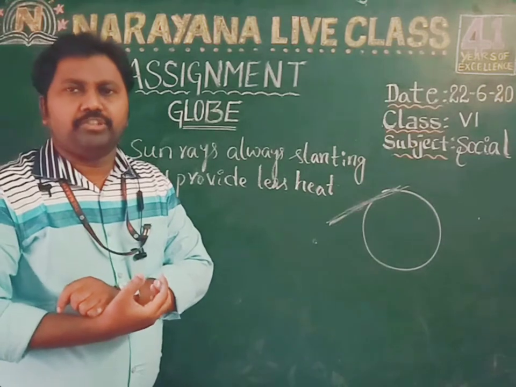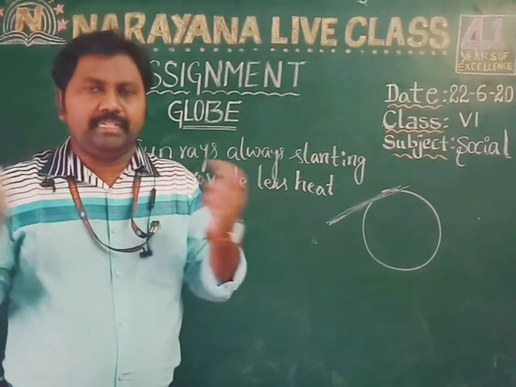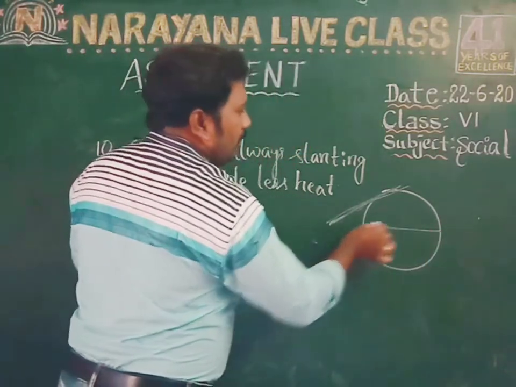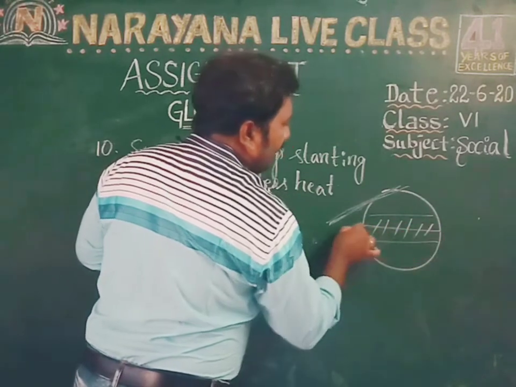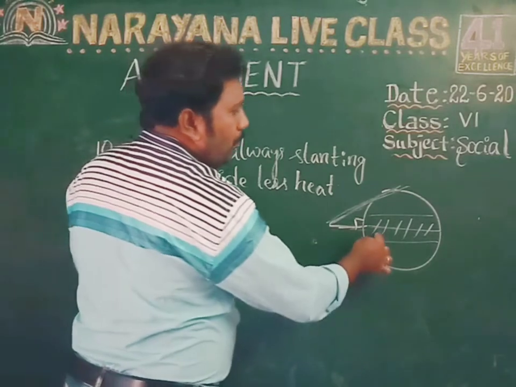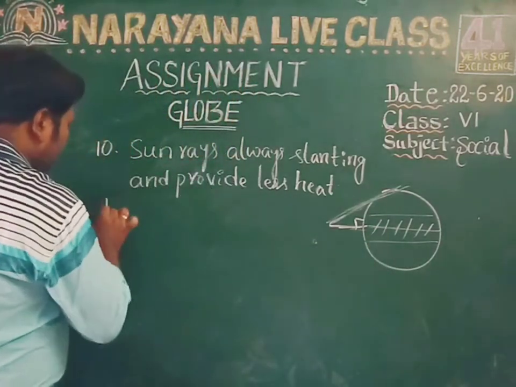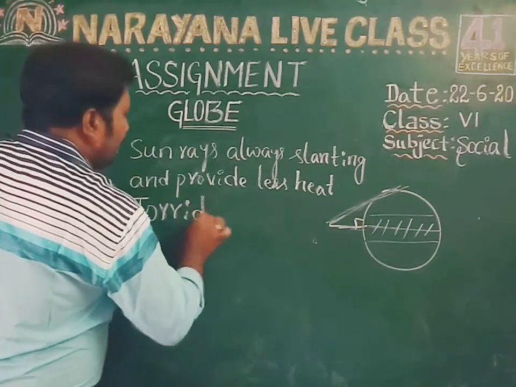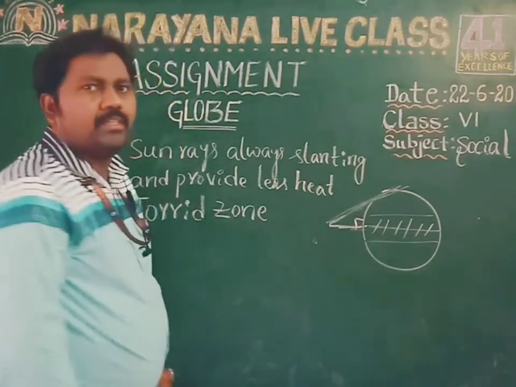Now let's take the 11th question, children. Name the heat zone that receives maximum heat. Here is the equator. Near the equator, sun rays fall directly at a 90-degree angle. See here, 90-degree angle. So that's why more heat is generated in this zone. So the answer is the torrid zone. Clear, children?